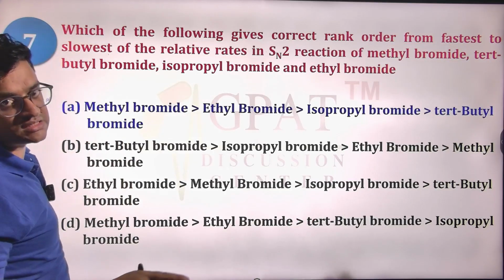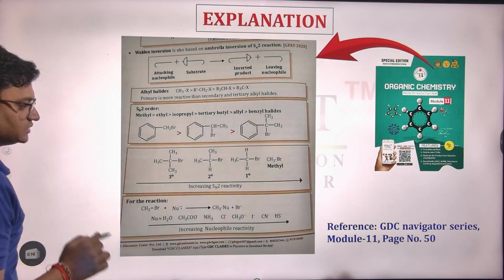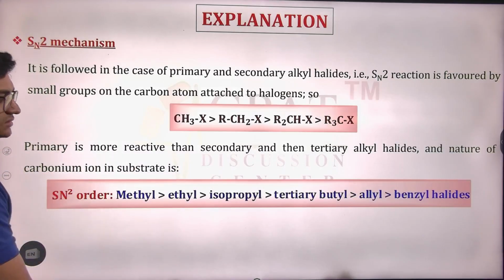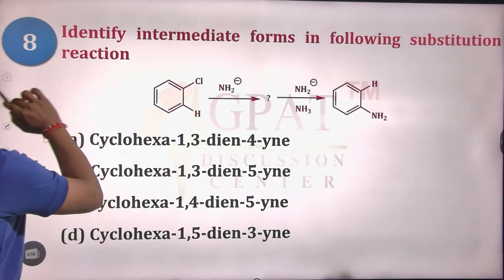Less steric hindrance means more chances for the SN2 reactions. So methyl, ethyl, isopropyl, and only then tertiary butyl.